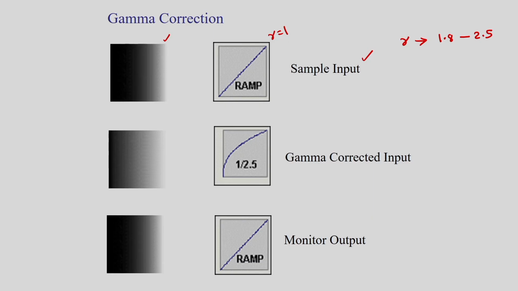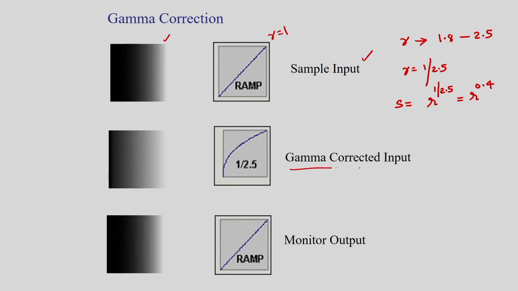If I want to do some gamma correction, what do I have to do? Suppose gamma is equal to 1 divided by 2.5. If I do the processing, S is equal to R to the power 1 by 2.5, that is R to the power 0.4.